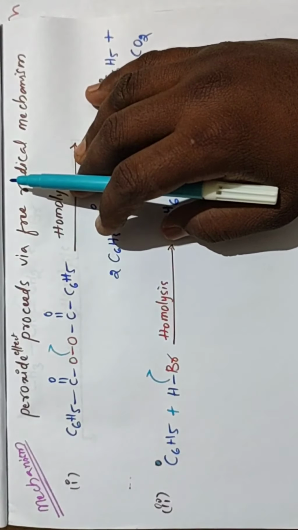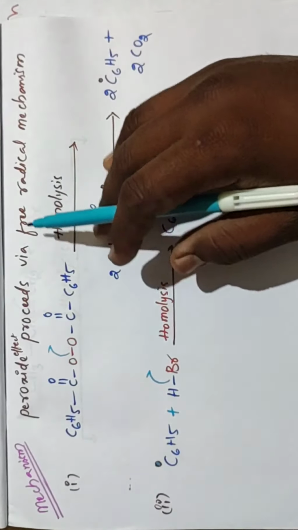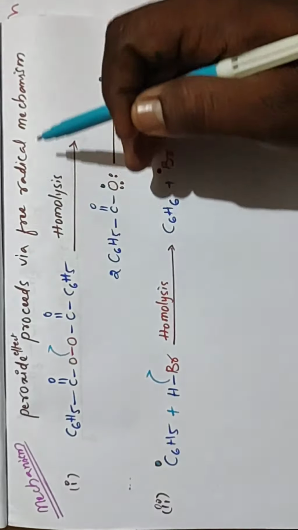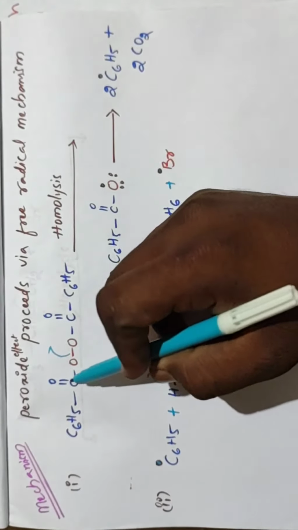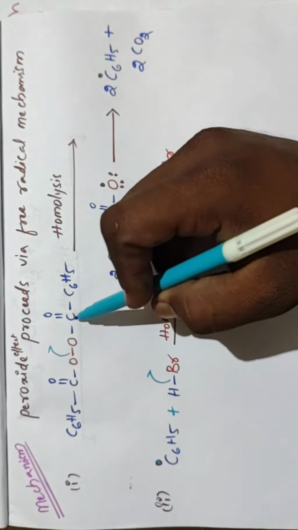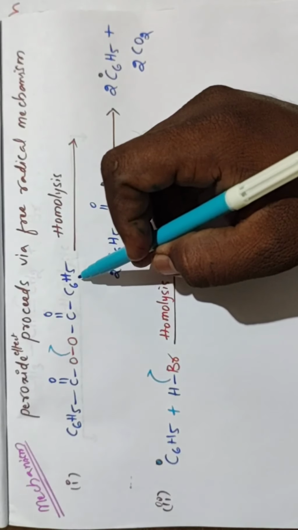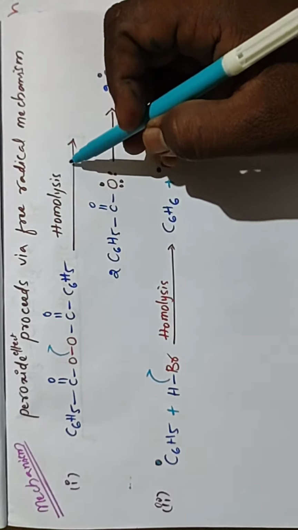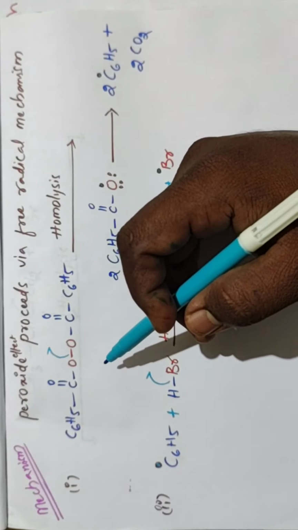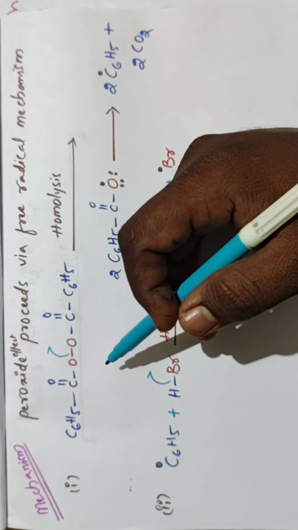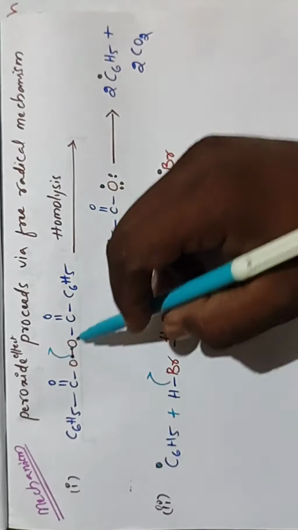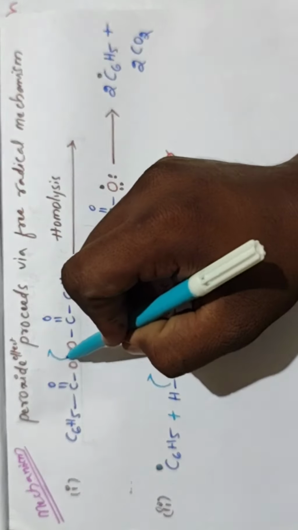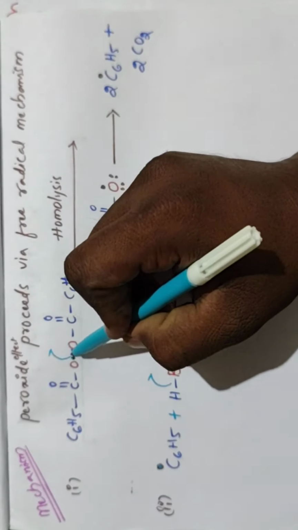So in the presence of the peroxide, the reaction is carried out by a free radical mechanism. In the peroxide C6H5 C double bond O, O, C double bond O C6H5, homolysis takes place. Homolysis means equal breaking of the bond. We indicate the homolysis like this.